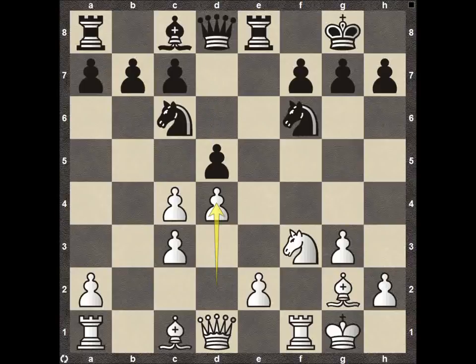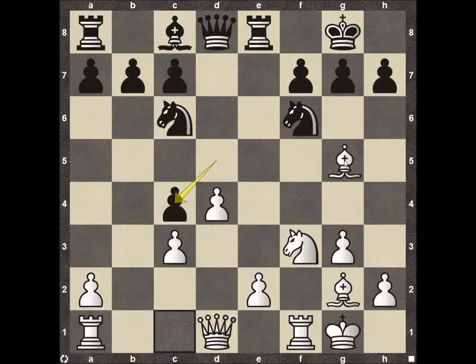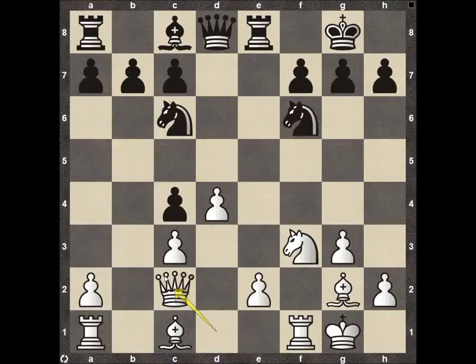Now, after 11 moves, he decides to start to attack. Pawn takes on c4, and then queen to c2. This is a novelty, something different that we don't usually see in this position. This is the book move so far until queen to c2. Usually you're going to see bishop g5 pinning down the knight, but instead we see an interesting move, queen to c2. It kind of took Vishy Anand by surprise. I don't think he was prepared for this specific move, and he seemed to have a tough time with it for a while.